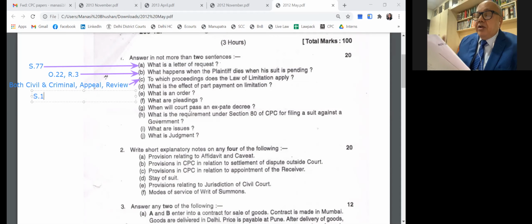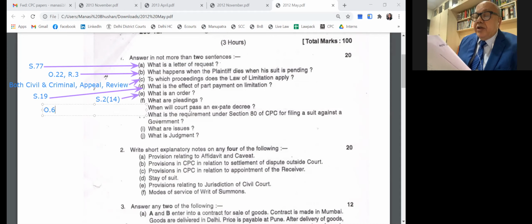Then what is an order? Section 2(14): an order which is not a decree. Okay, then what is a pleading? That is Order 6, Rule 1. When will the court pass an ex parte decree? All are repeated. Order 9, Rule 11, Order 8, Rule 10. Okay.